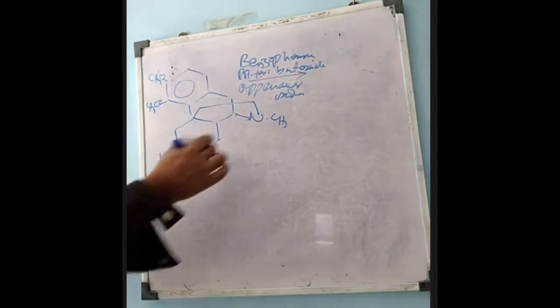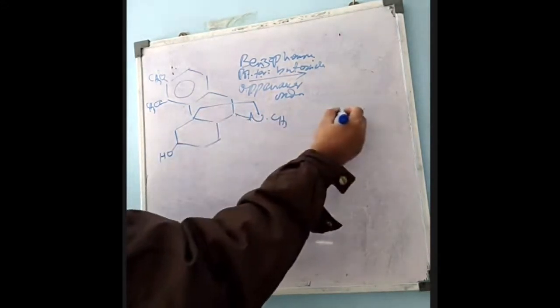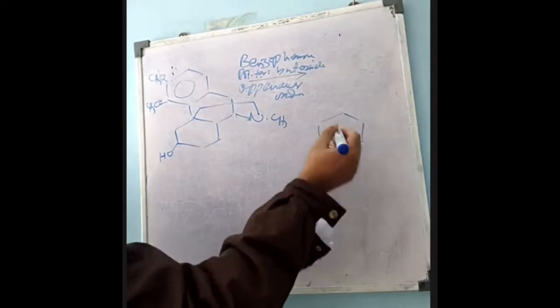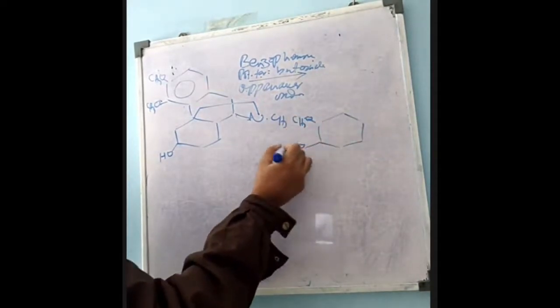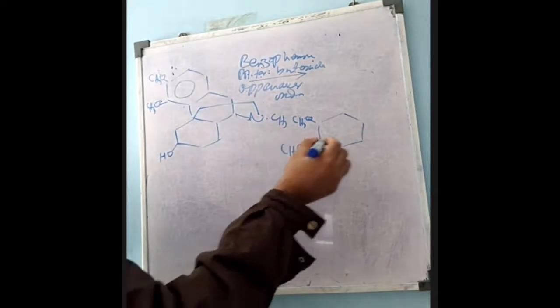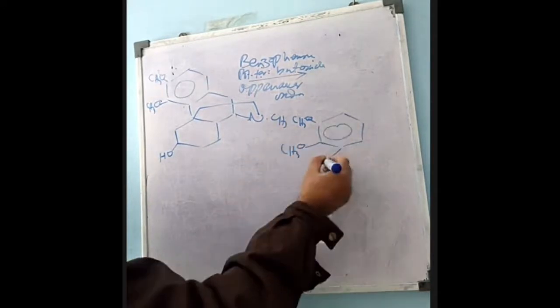And whatever ketone you are using will be converted into the alcohol. It is an exchange reaction.